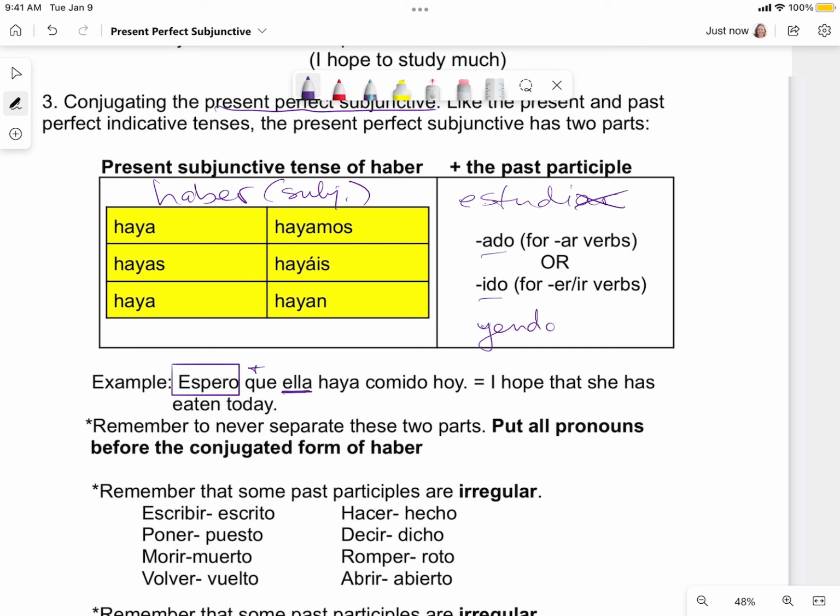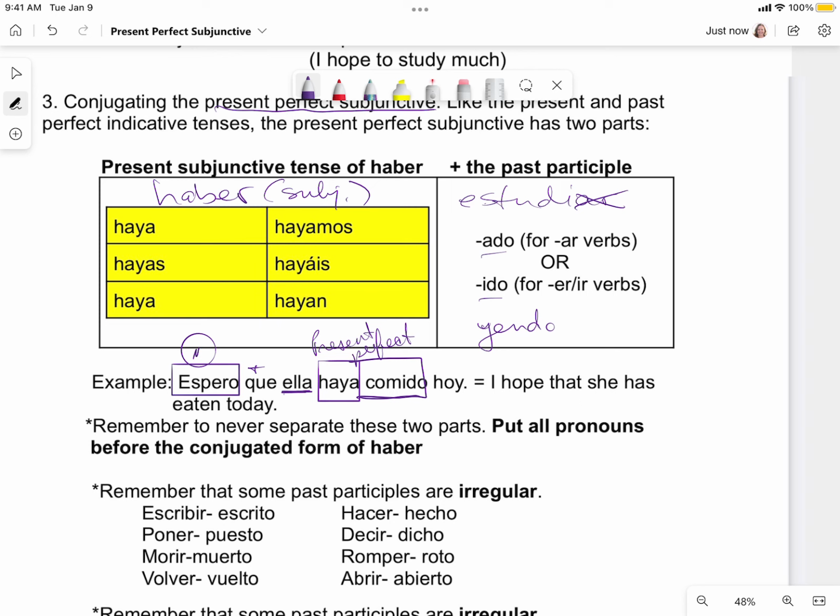Okay, so here this is our first clause, our independent clause. Then we have our que, our connector. Then we have our subject change. So it started with I, hope that she. Then here is where we put our present perfect subjunctive. Remember, it is created by using haber plus the past participle. For the present perfect subjunctive, we are going to form that with haya. So haber is going to change to haya comido.